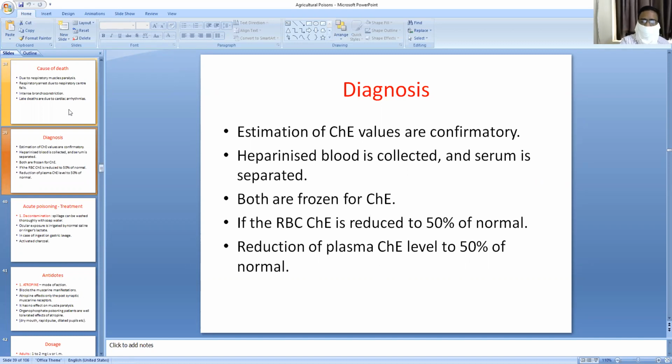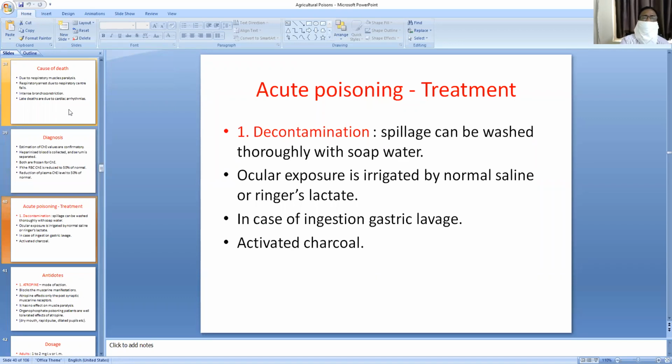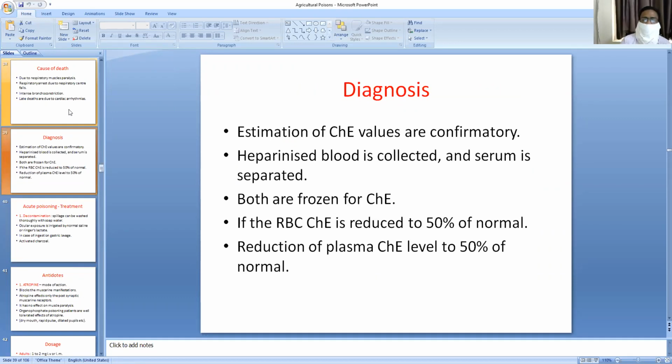Diagnosis may be confirmed by injection of atropine. How? If you give 2 mg of atropine to a normal person, he will show atropinization. That means mydriasis, dilation of the pupils, will be observed. But in a poisoning case, even 40 mg or 1000 mg, full atropinization, the miosis will not be altered. So it is one of the important signs of organophosphorus compounds poisoning.